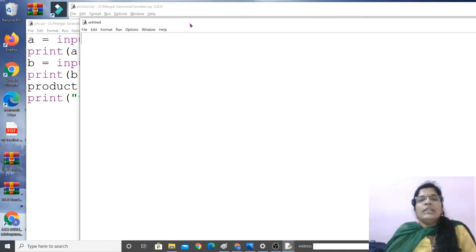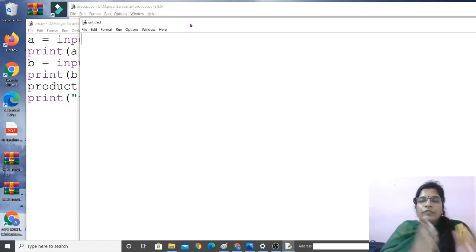It is like which number is the greatest number. Two numbers are there. If A is greater than B, then display A is the greatest number. Else, otherwise display B is the greatest number. Likewise we have to do. So we are going to do programs with the loops. There are different types of loops: the only if, then if else, and then nested if else, one if inside another if, inside another if, which goes on. They are called nested if loops.